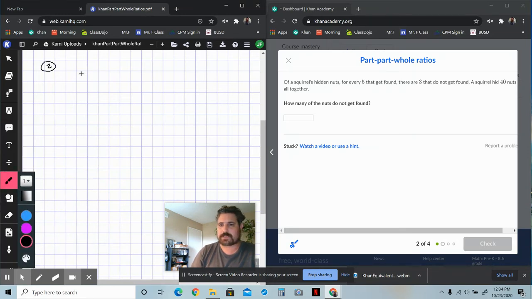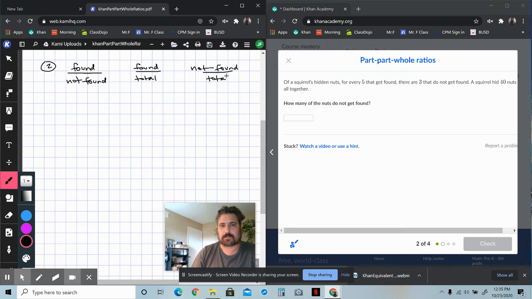So it basically says there's a ratio, right? For every hidden nut, for every 5 that get found, there are 3 that do not get found. So I'm just going to write found on top and not found on bottom. That's one ratio we have. And then we can also think about found out of the total and not found out of the total. These are other ratios that we can think about. So let's just write all these out, and we'll talk about them.